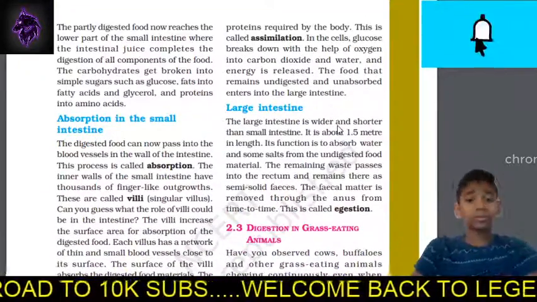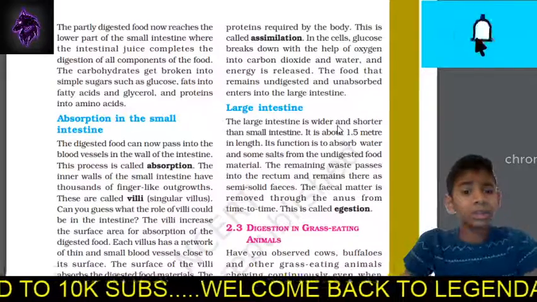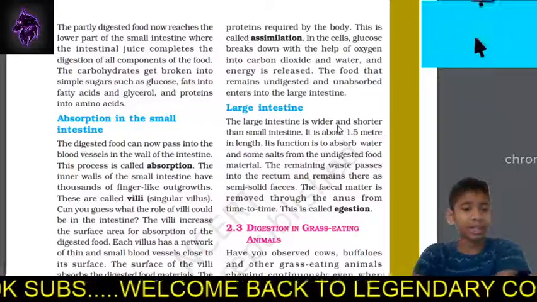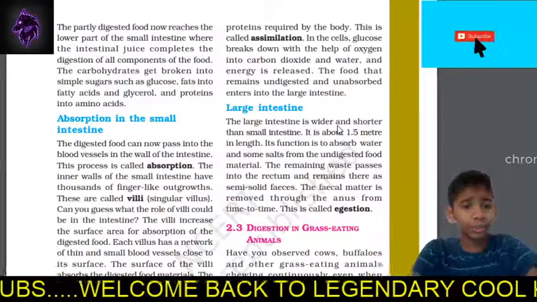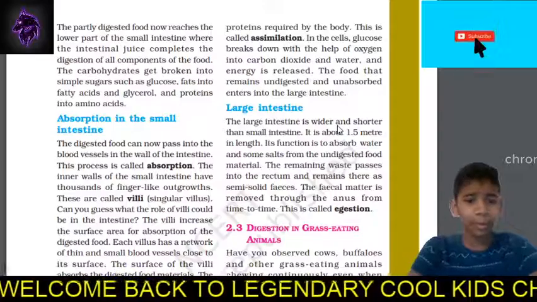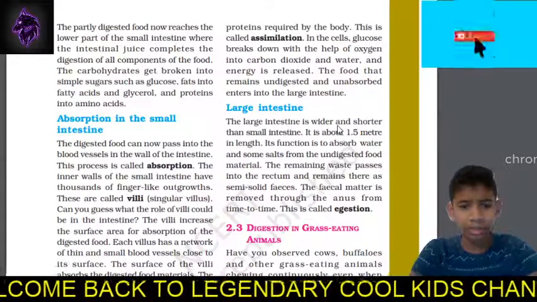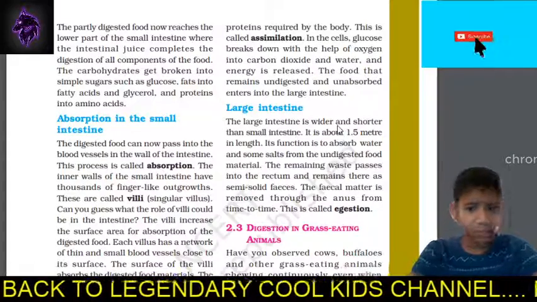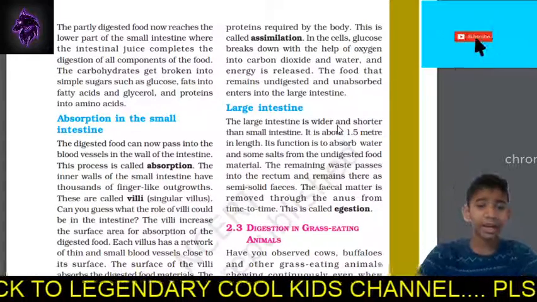Now, the partly digested food reaches the lower part of the small intestine, where the intestinal juice completes the digestion of all components of the food. The carbohydrates get broken into simpler sugars such as glucose, fats into fatty acids and glycerol, and proteins into amino acids. Right?